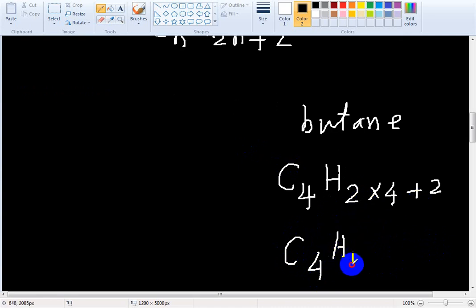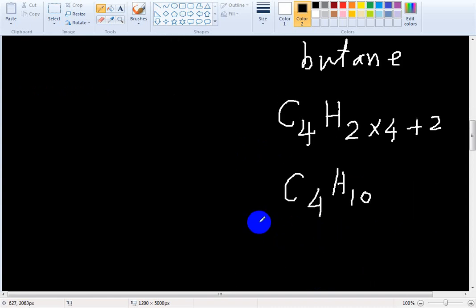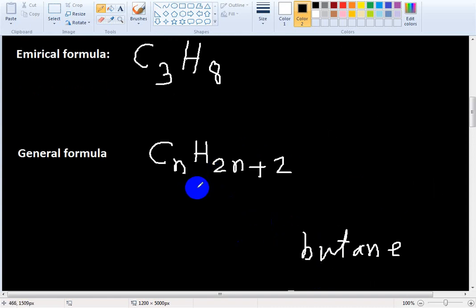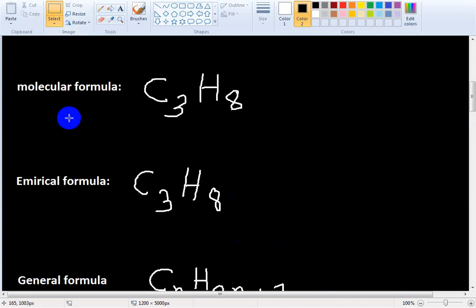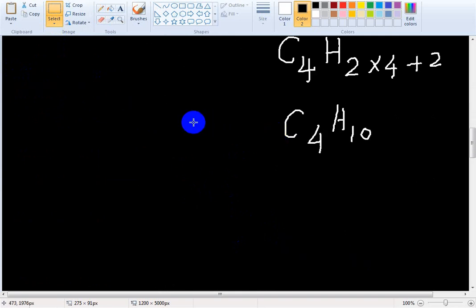So this is C4H10. This is the molecular formula of butane.